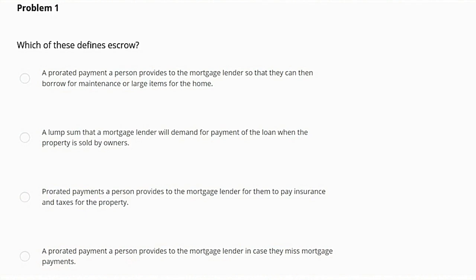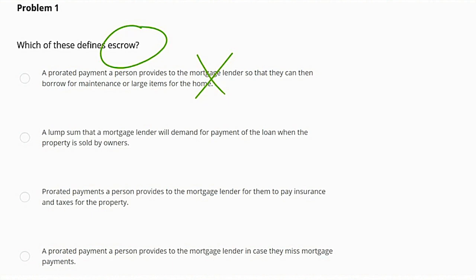So in this question, we are specifically looking for the definition of escrow. Looking at option 1, which is a prorated payment a person provides to the mortgage lender, so they can use it for maintenance or things that they need for their home. In this case, this is not the definition of escrow. Escrow is not used for borrowing money for home maintenance, so this would not be correct.